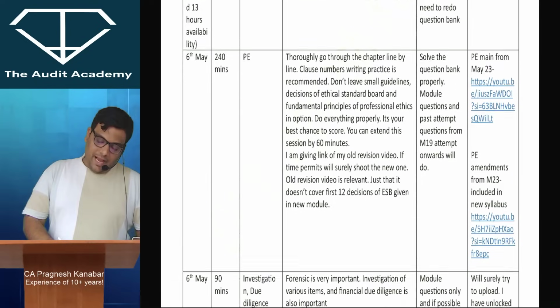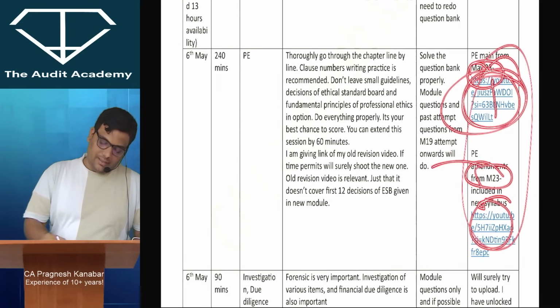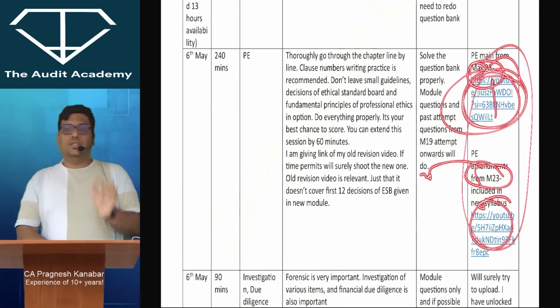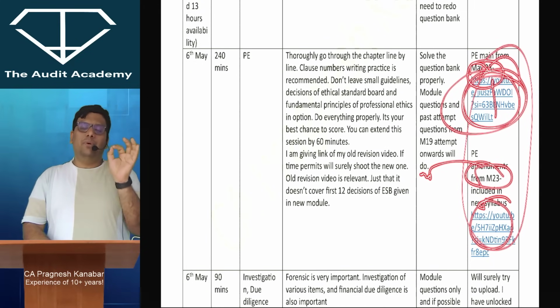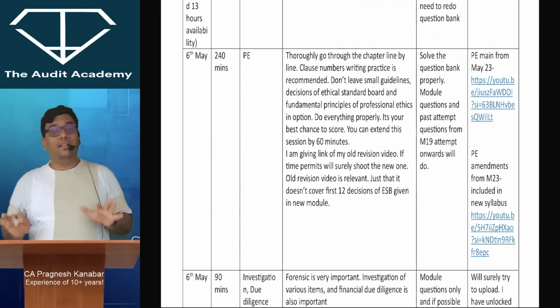All right. I have my old revision lectures of May 23, this revision lecture and May 23 amendments, both of them taken together is the new syllabus professional ethics. Still, it does not cover only 12 points, the 12 decisions of the ethical standard board. All right. So apart from that, all the points still remain relevant.